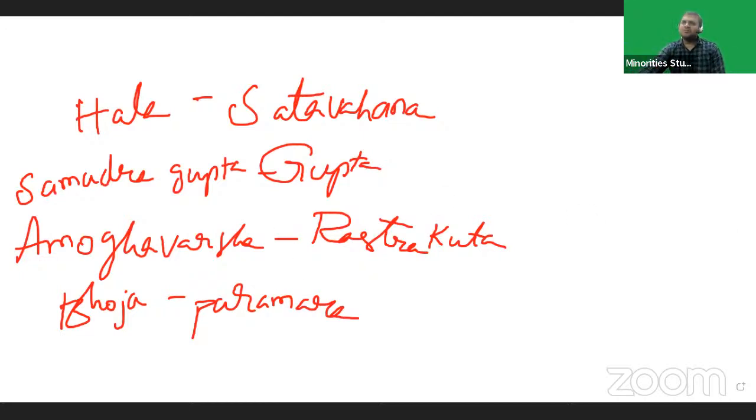Samudragupta's victories are discussed in the Allahabad Prashasti.